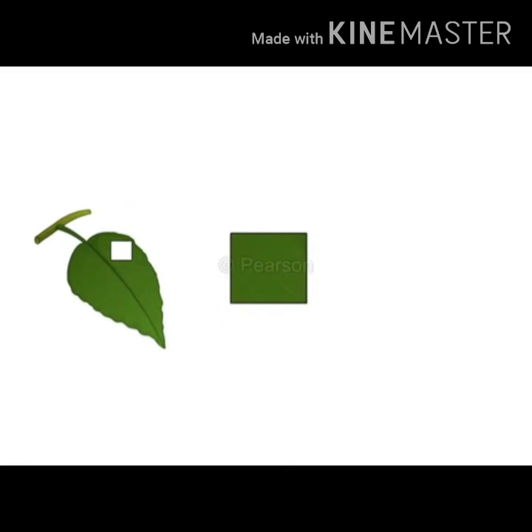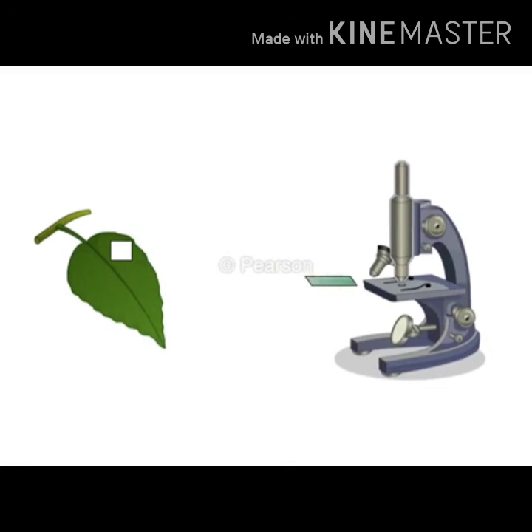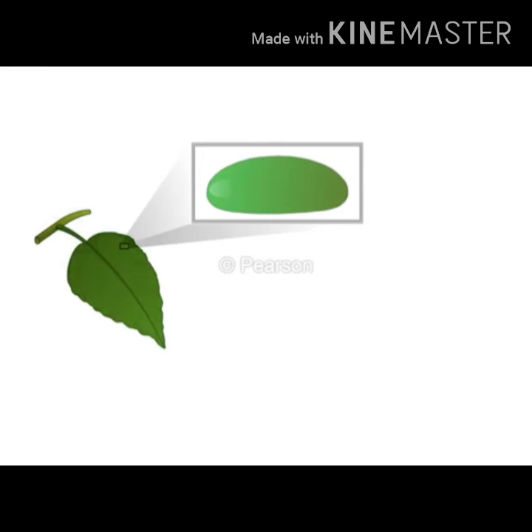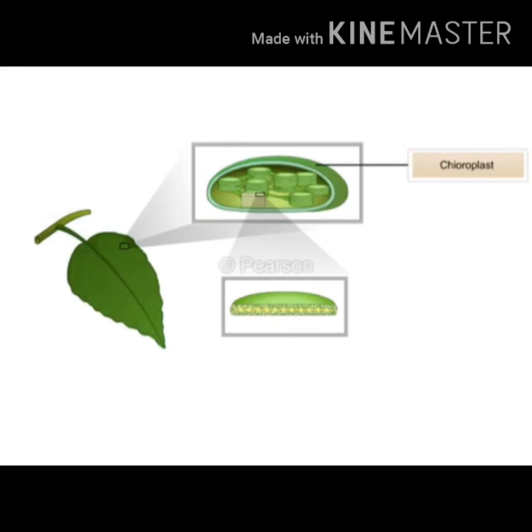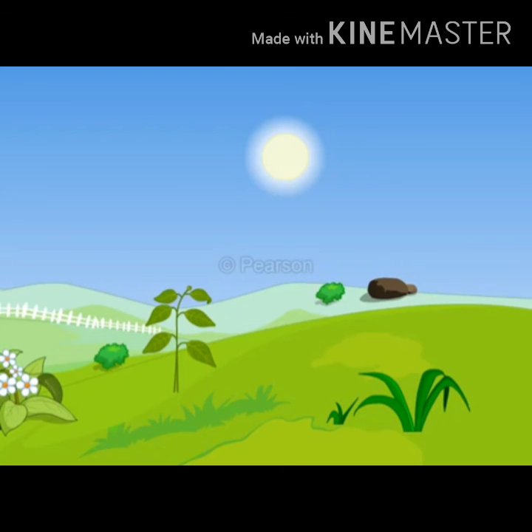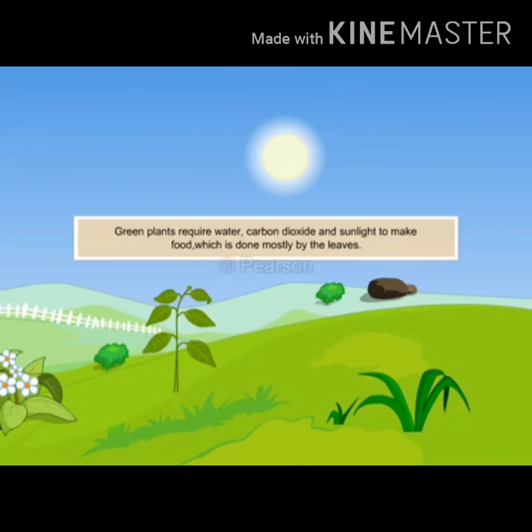If you look more closely at the underside of the leaf through a microscope, you will see tiny openings. These openings are called stomata. The green color of the leaf is due to the presence of structures called chloroplasts. The chloroplasts contain green pigments called chlorophylls. Let's now see how plants prepare food. Green plants require water, carbon dioxide, and sunlight to make food, which is done mostly by the leaves.